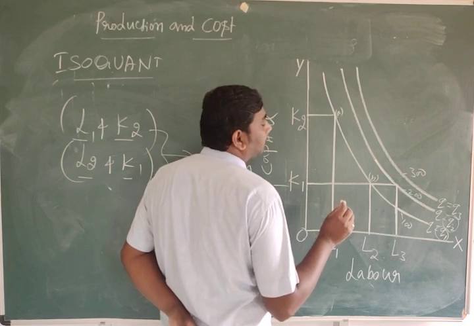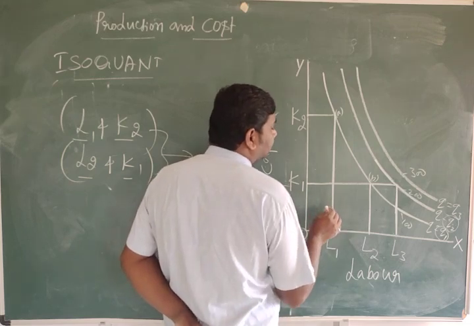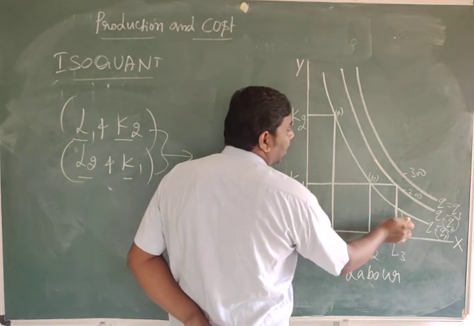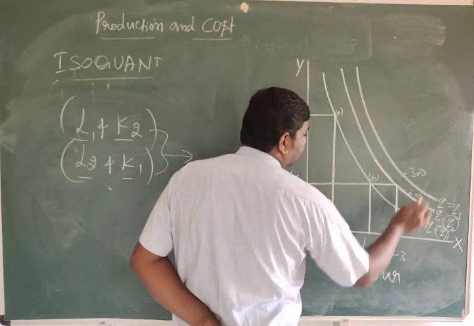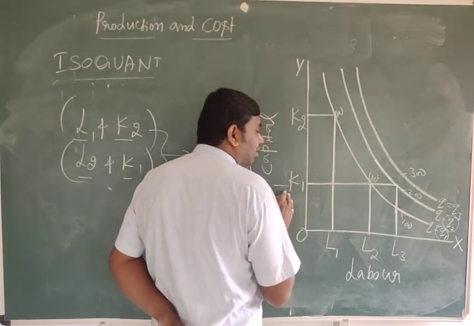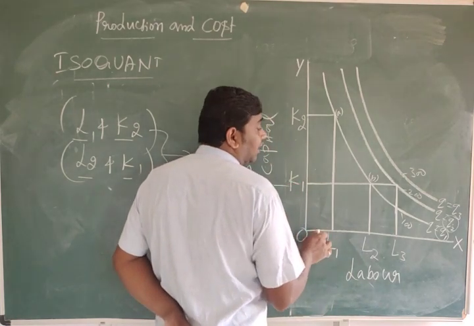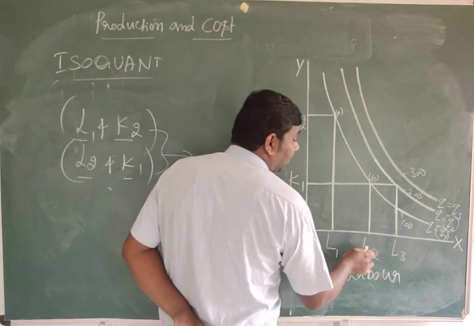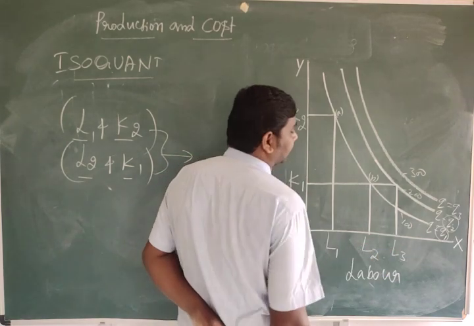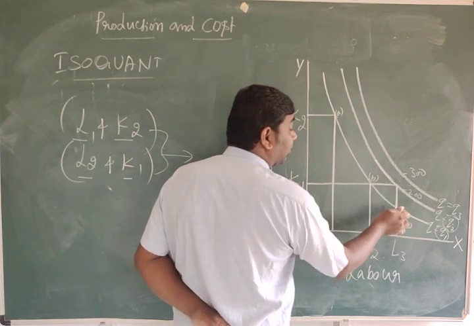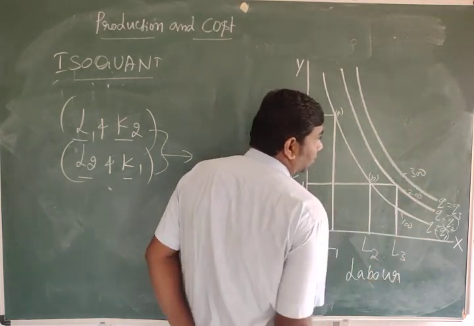So here this is labor, this is capital, and these are isoquant 1, isoquant 2, isoquant 3. When we keep capital constant at the point of K1, we are increasing only labor from L2 to L3. This increases the product from Q1 to Q2.